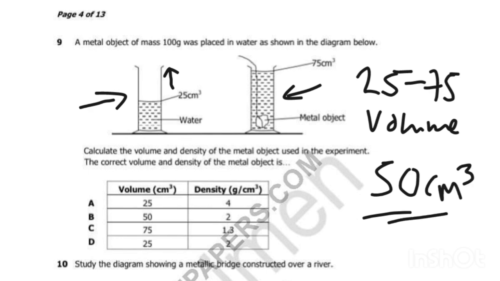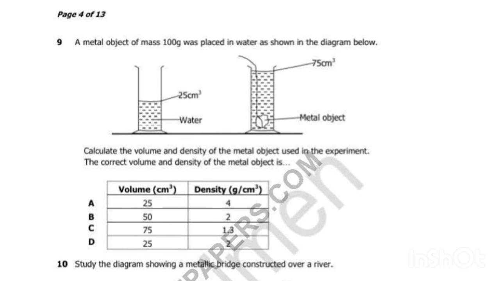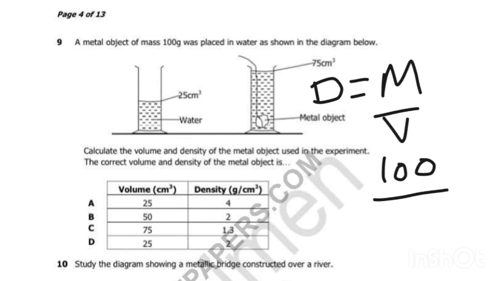So this is volume. What of density? How can we calculate density? Density is given by this formula: density is equal to mass over volume. What is mass? Mass is 100. Then volume is 50.